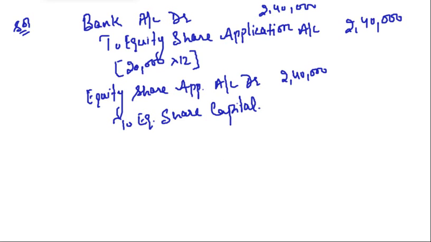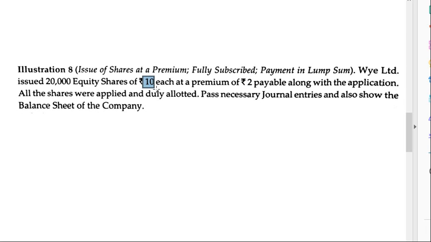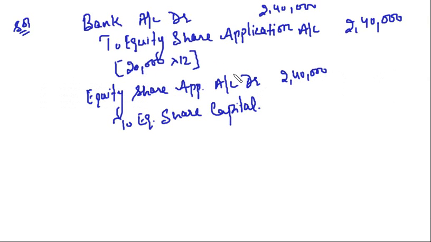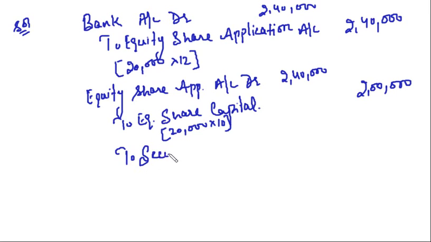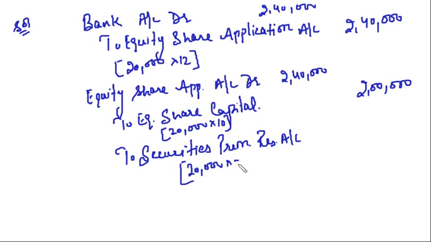This is the face value, rupees 10. So in the capital, we take only rupees 10, that means 20,000 into 10, which is 2 lakh. The difference is the premium that we have received, and it will be credited to securities premium reserve account. How much? On 20,000 shares at the rate of rupees 2, this comes to 40,000. Clear, friends?